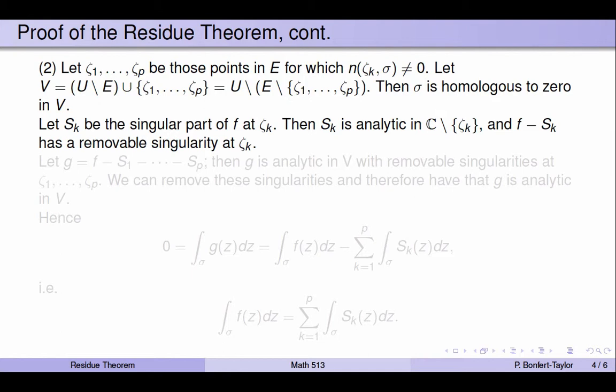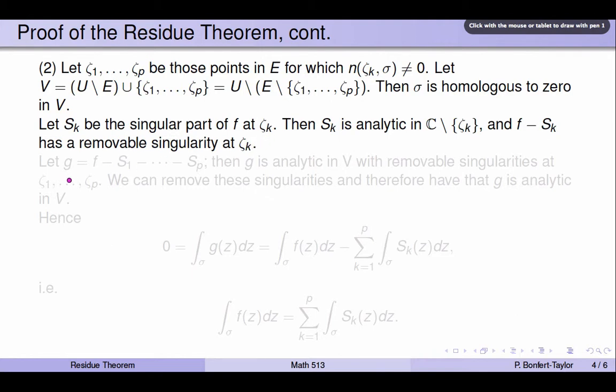So let s_k be the singular part of f at zeta k. So these zetas are the only singular points of f in V. So s_k is analytic in C except at zeta k, because it's the singular part, only the Laurent series part. And f minus s_k, if I subtract out the singular part of f, has a removable singularity at zeta k.